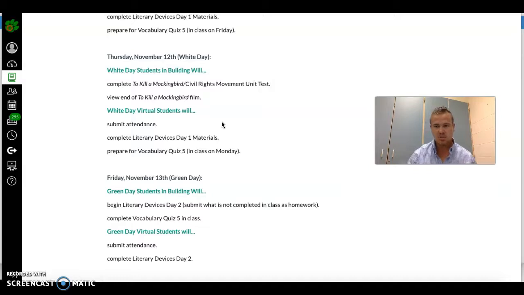So basically, there are two activities you're doing this week. If you are a White Day student, you are completing the test and working on Literary Devices Activity 1. Again, it's set up as a quiz. It may or may not be graded as such. I'll have to look at the weighting there.